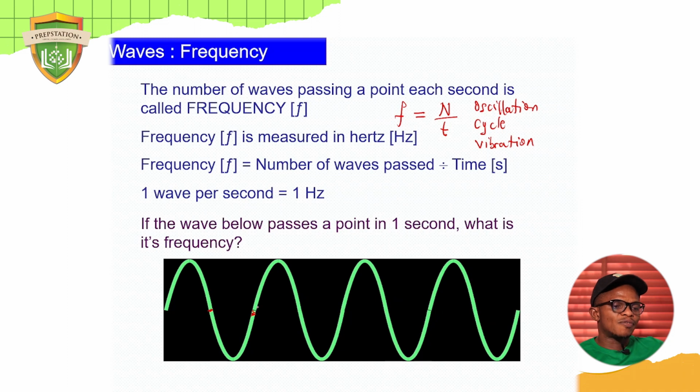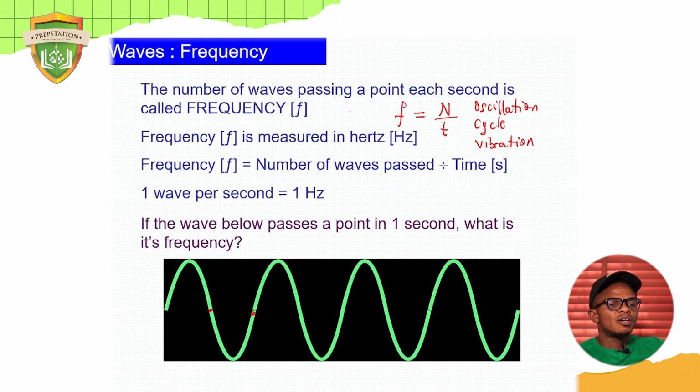Now let's take it again from here. This is half, and then this is another half. So if you join this again, it means we have 2 cycles here. Now, if you continue like that to this point, then you will agree with me that on this diagram, we have 4 cycles, okay?